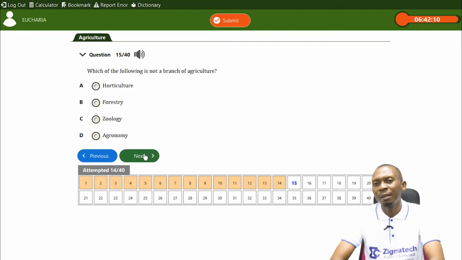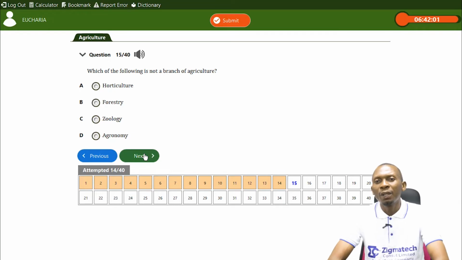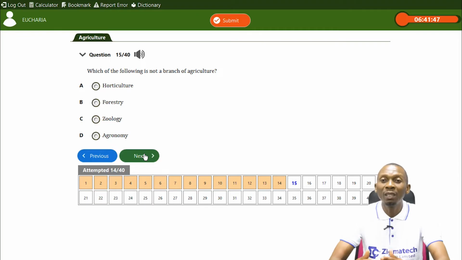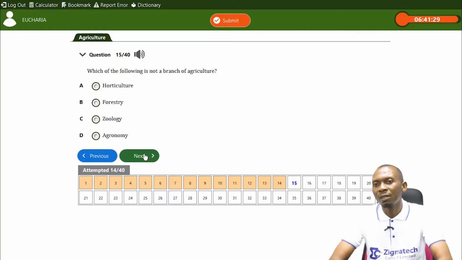Zoology is connected more to biology, in the sense that it deals with animals, but here we are talking about not just farm animals, including animals in the wild, and it has to do with embryology, classification of animals generally, both living animals and animals that are extinct. So zoology has to do with animals, quite right, which is still connected to agriculture, but it is beyond the scope of farm animals. So that will not be a branch that's connected to agriculture.